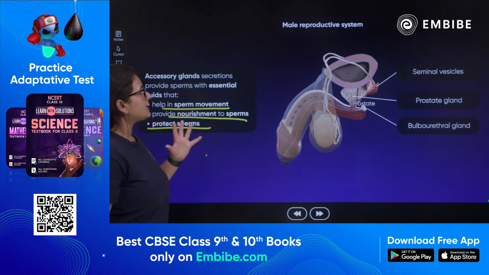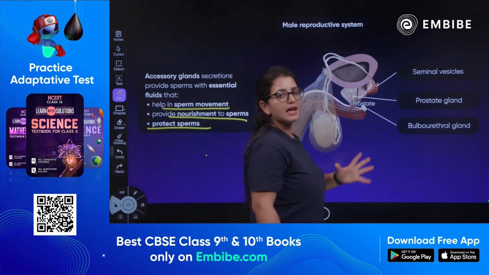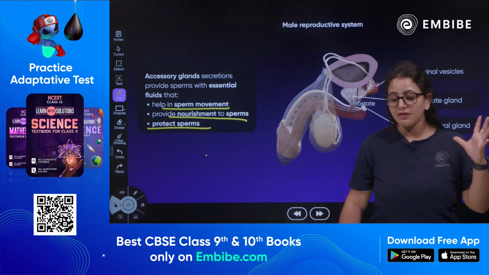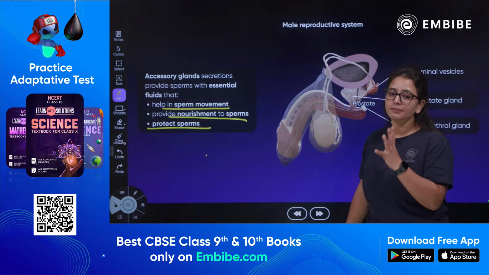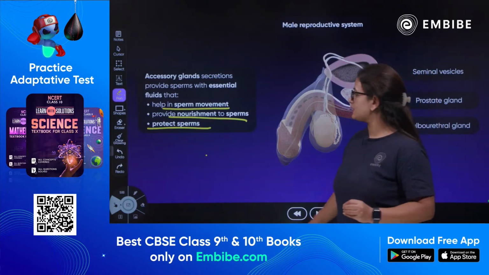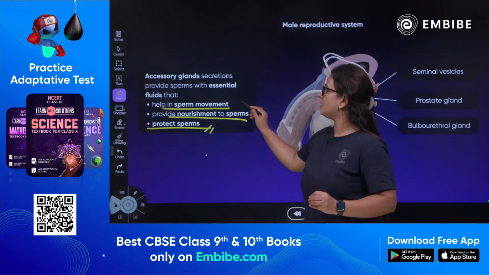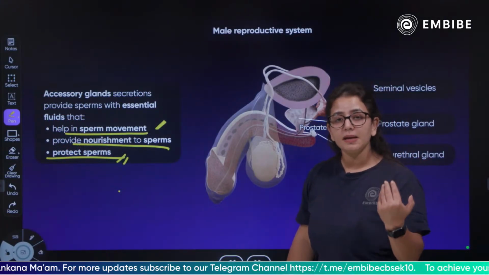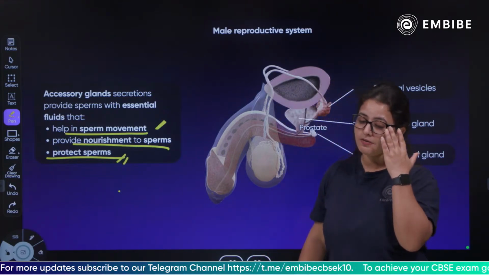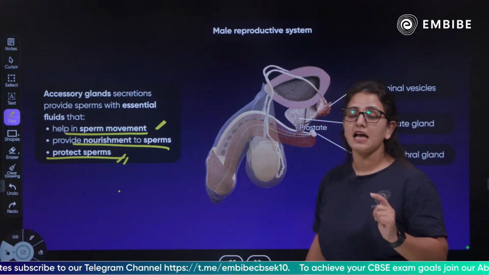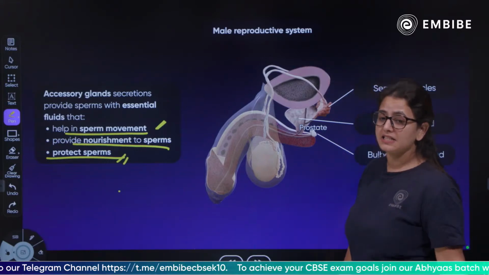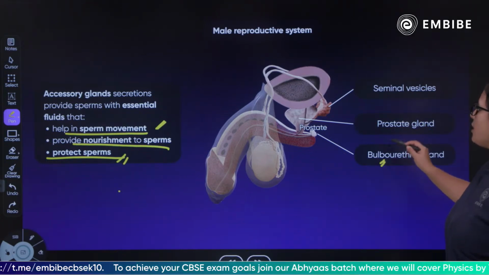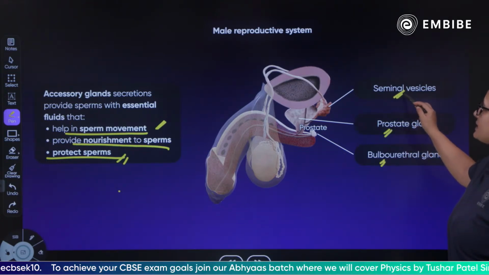Accessory gland secretion provides nourishment to the sperm, or male gametes, and helps protect them and move them so they can easily travel from the male reproductive tract to the female reproductive tract. These are the functions of the accessory glands. So what are the accessory glands? They are the bulbourethral gland, prostate gland and seminal vesicle.